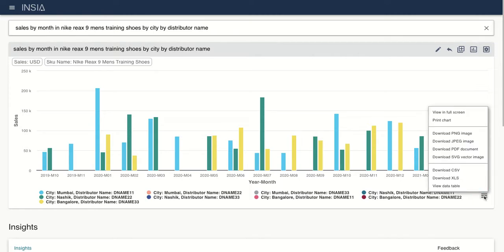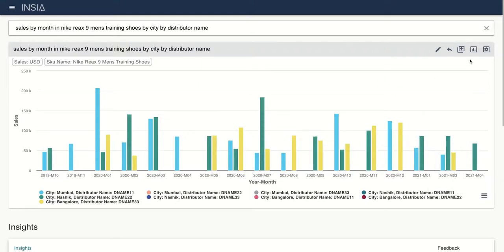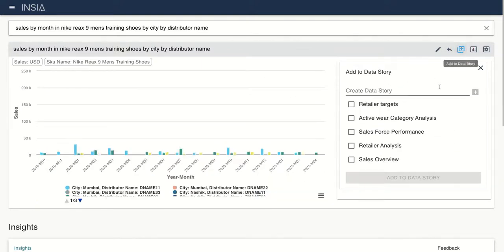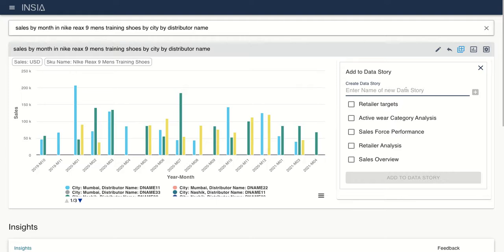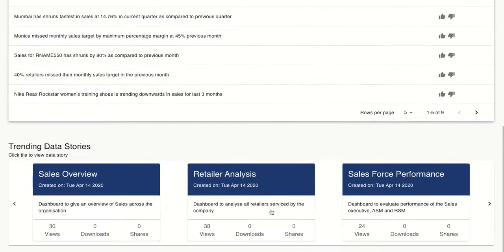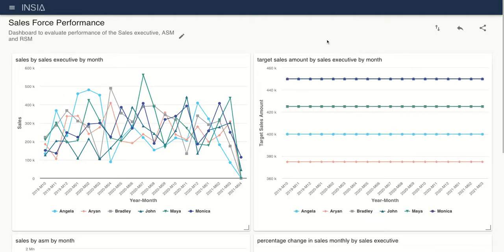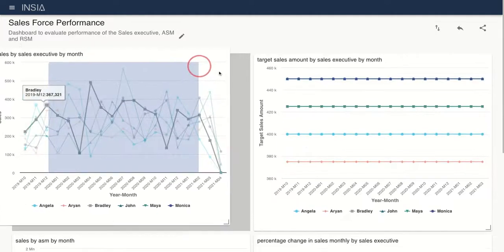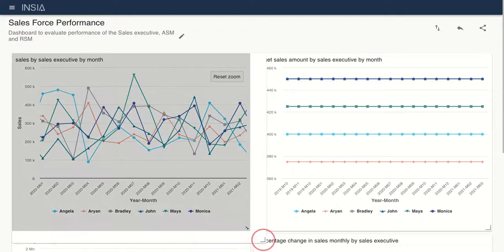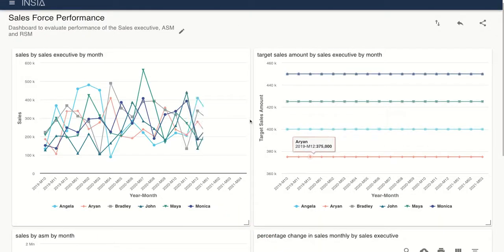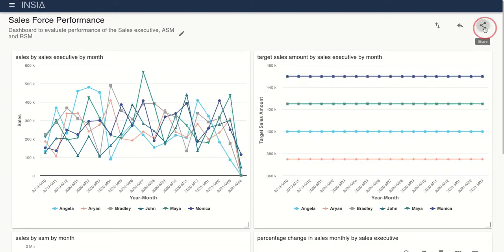Also, you have the option to download the data in the way you want. You can add all these charts to create your own custom report just by simply typing the name of the new report, or you can add the chart to an existing report. Also, creating any custom dashboard is child's play with Insia, because here you can rearrange, resize, add comments, download as PDF, or even share with anyone at the click of a button.